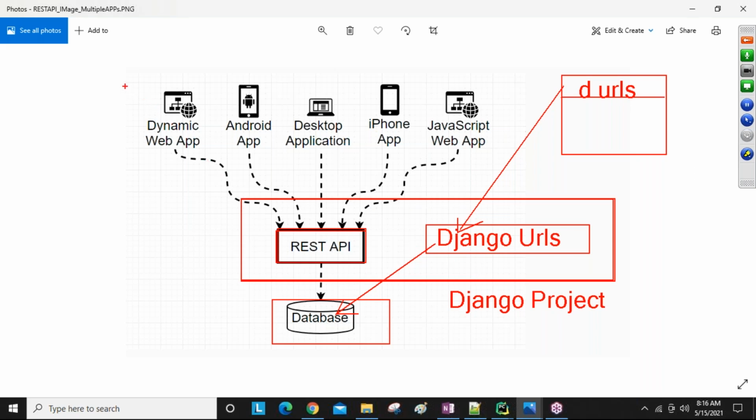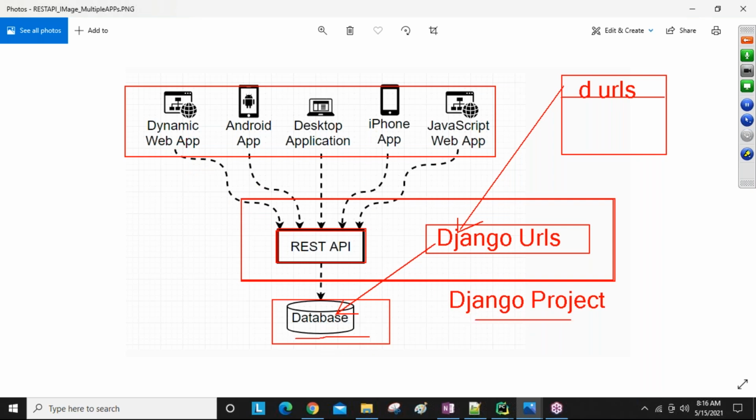Means, all these are other applications, guys, outside applications. If people from other applications want to communicate with our Django project's database and do business with us, then REST API is required. Without REST API, these third-party application people cannot communicate with our application's database.